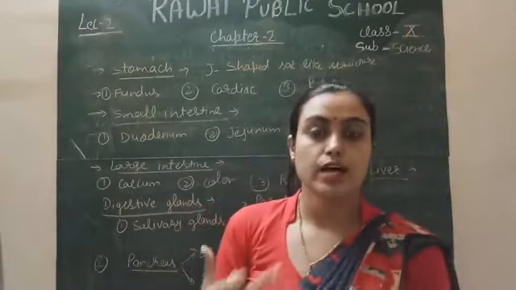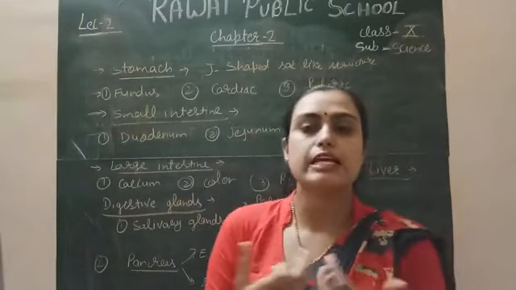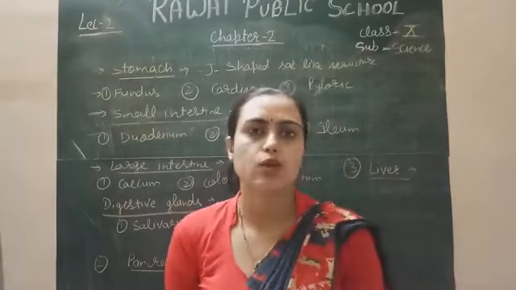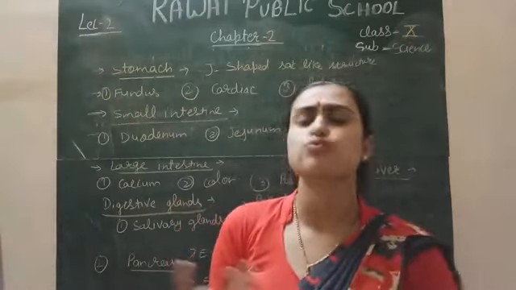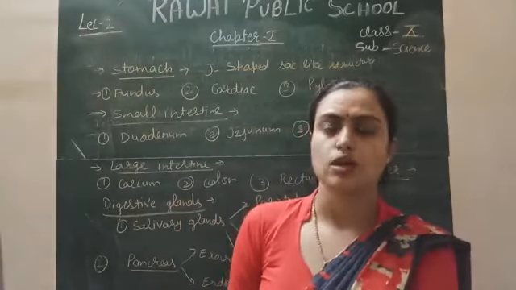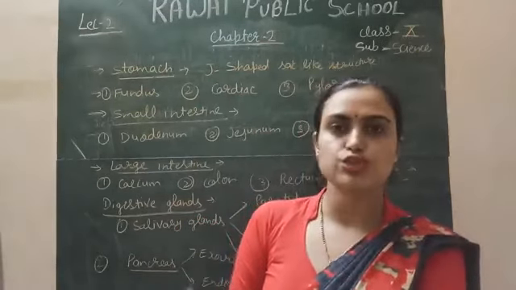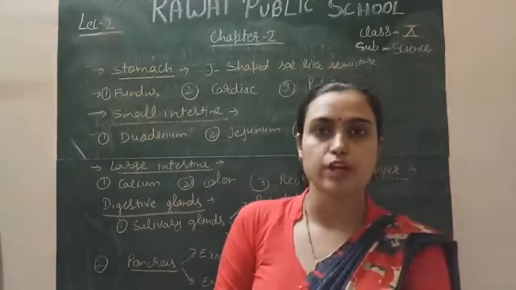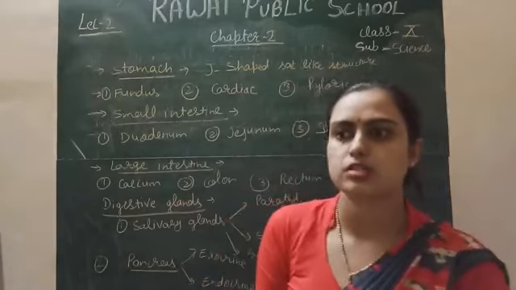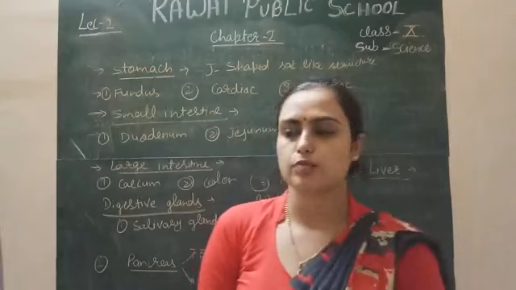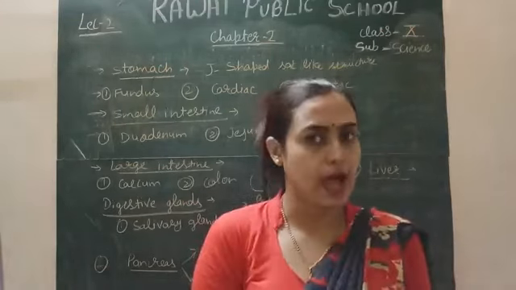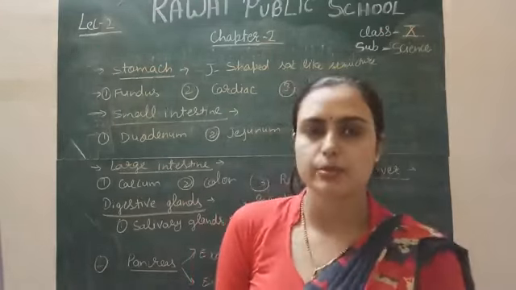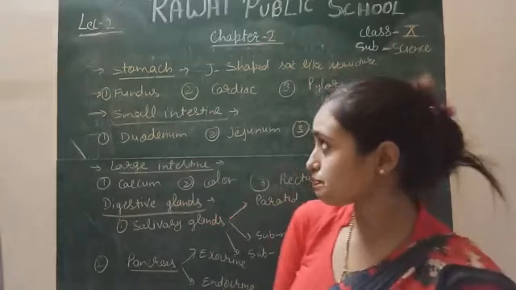Stomach is actually a J-shaped structure, very elastic in nature, and it can hold the food for a very long time, approximately 2 to 3 to 4 hours, right? And it has the capability to store approximately 1 to 3 liters of food material, because it has an elastic property. In the stomach the digestion of protein starts, because the stomach contains the digestive enzymes for proteins, right?